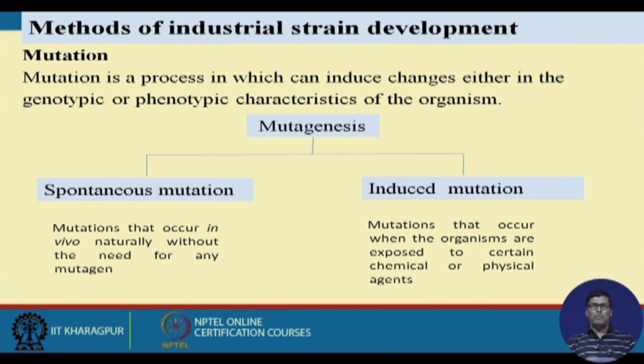And mutation may be of two types. One is called spontaneous mutation and another is induced mutation. The spontaneous mutation occurs in vivo, in the organism itself, the mutation that occurs naturally without the need of any mutagens. The induced mutation is the mutation that occurs when the organisms are exposed to certain chemicals or physical agents.